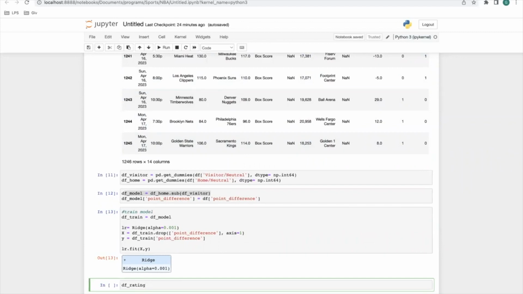That's going to be pd.DataFrame, always capital F for DataFrame, data equals, and that's going to be the team value here. Essentially once it goes through, we need to assign these to each team so that we can get a rating for each team. All right.